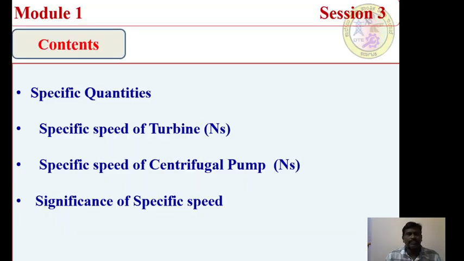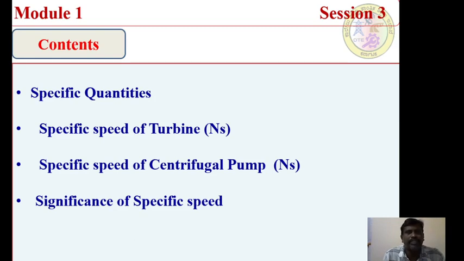In the last session, we had the discussions about particular quantities, the unit quantities. The unit quantities are the most important quantities which have to be defined for a particular turbo machine. They are the quantities which are worked out when the head on the turbo machine has been reduced to 1 meter. Such related issues we have already discussed in the last session, in the second session.